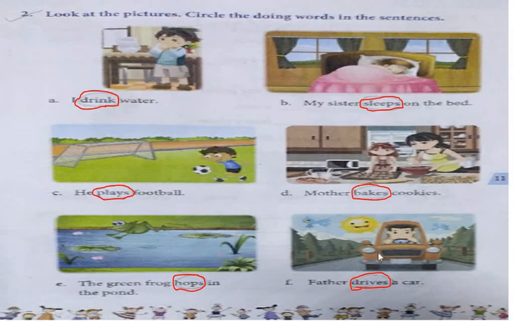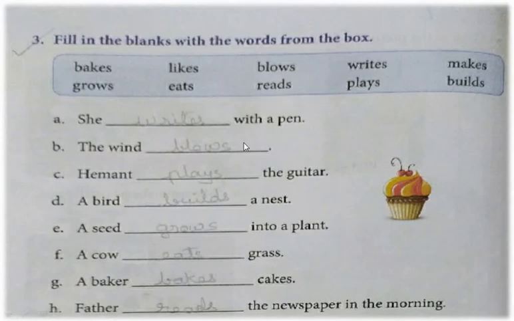Now see number F. The father drives a car. See the picture, that father is driving a car. So drives is a doing word. Now next slide. See there is a heading written. Fill in the blanks with the words from the box.